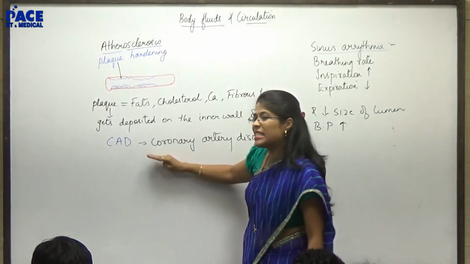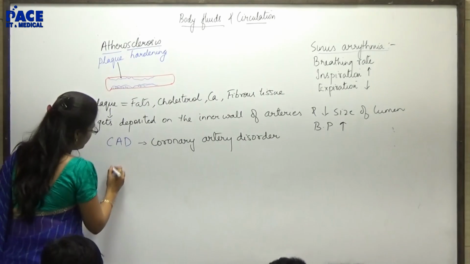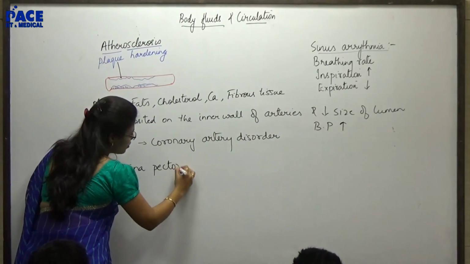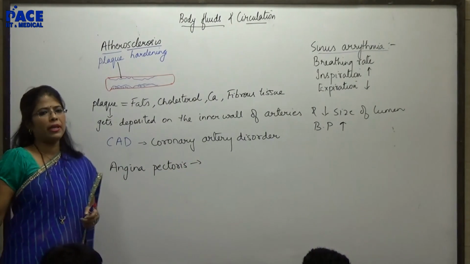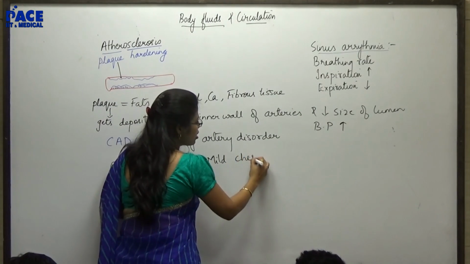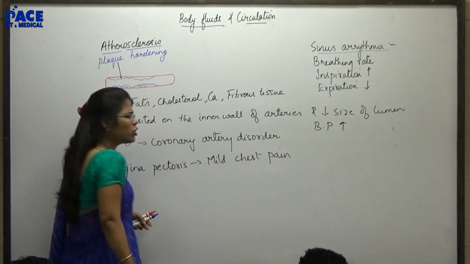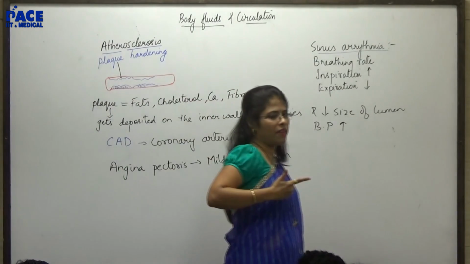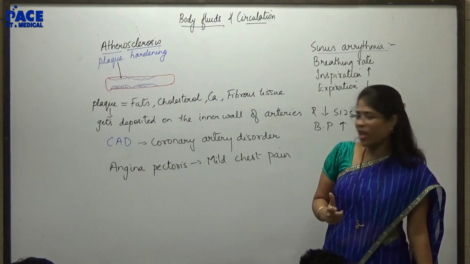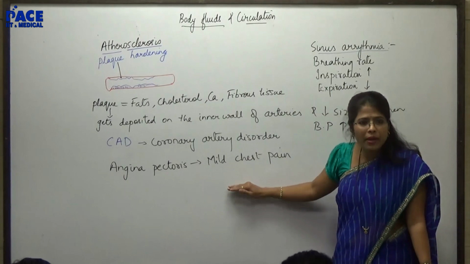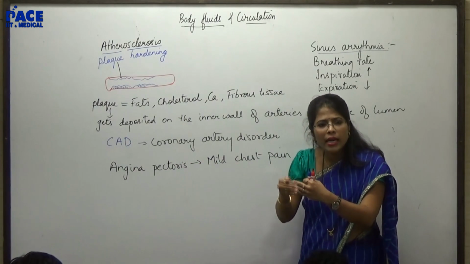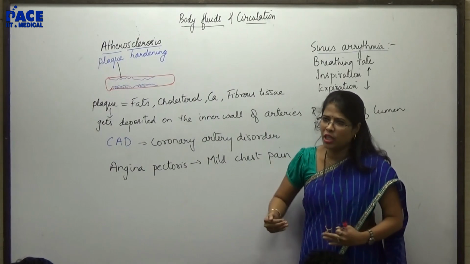So what I can say, CAD begins as angina pectoris. Angina pectoris means mild chest pain. This can later become very painful. And all of a sudden when it happens, then we say that the person is experiencing a heart attack. So angina pectoris, why has it happened? Because it is the beginning of CAD. The beginning of CAD is signaling what? That slowly the blood supply to the cardiac muscle is decreasing. Okay?